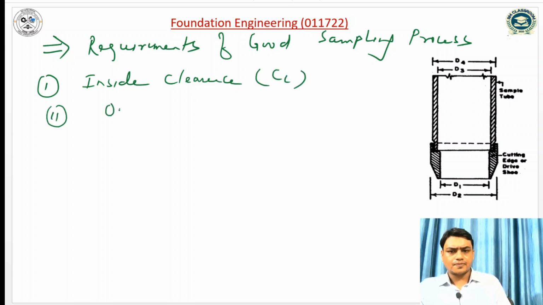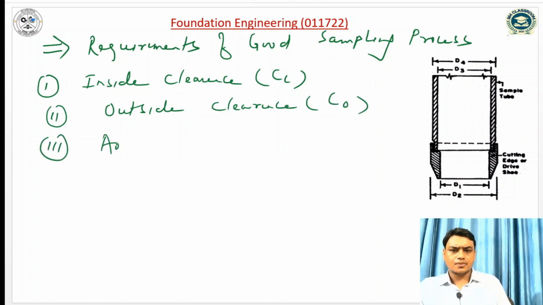The second one is outside clearance, denoted by CO. And the third one is area ratio, AR. Let us discuss one by one. Firstly, I will discuss the inside clearance.